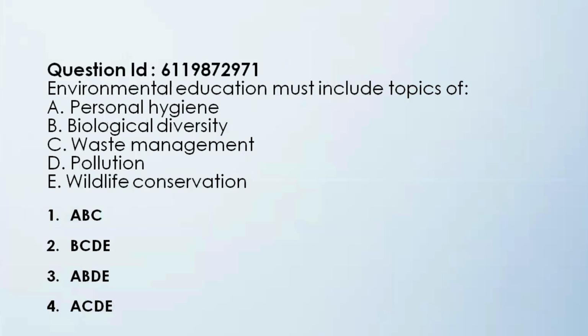Next question is, environmental education must include topics of personal hygiene, biological diversity, waste management, pollution, wildlife conservation. And the 4 options are ABC, BCDE, ABDE, and ACDE. So again, there are 5 topics given in the question, and all the options are either 3 or 4. So start eliminating one or two topics, and ultimately you will have the answer at your hand. So the correct answer, of course, is option 2, BCDE, because personal hygiene doesn't become a part of environmental education.